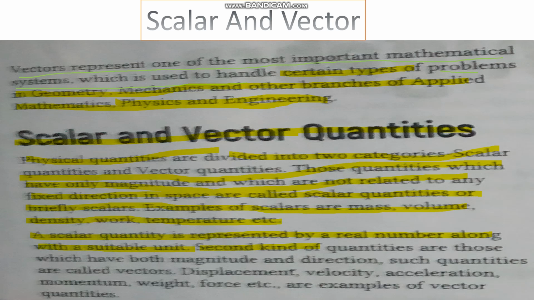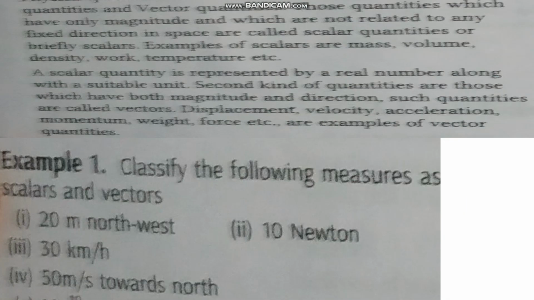A second kind of quantities are those which have both magnitude and direction. Such quantities are called vectors. Displacement, velocity, acceleration, momentum, weight, force, etc. are examples of vector quantities. Right. Moving on to our next slide.